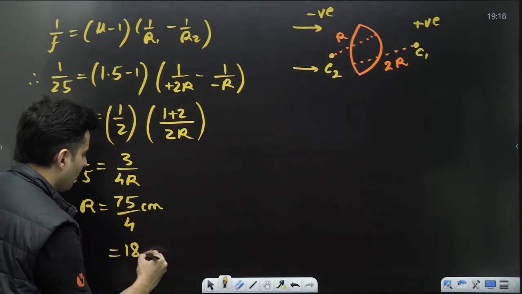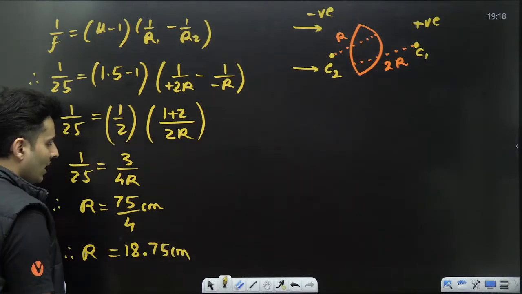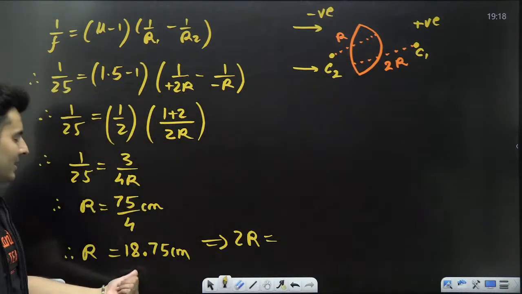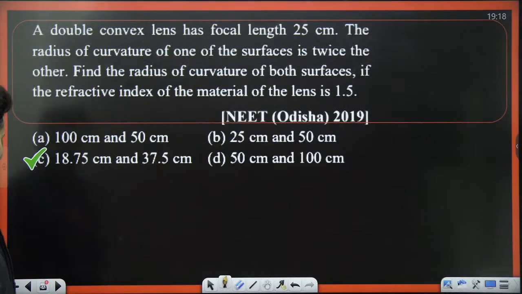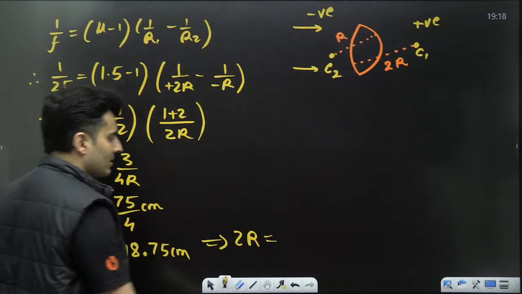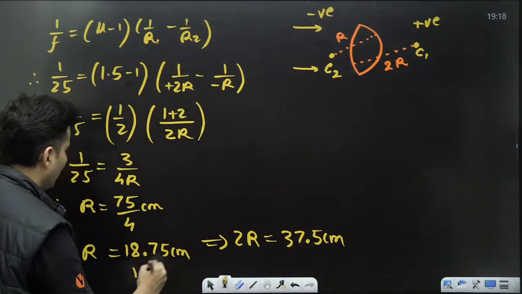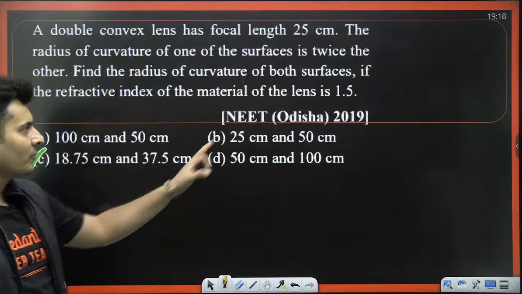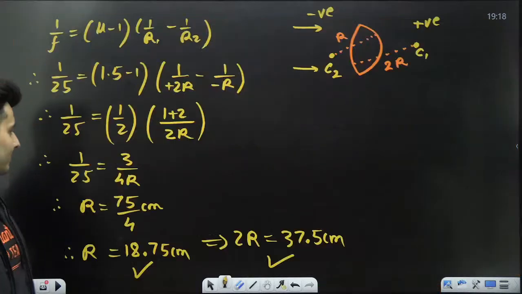18.75 centimeters. So that is R, and that also means 2R. If this is 18.75, you double it, you will get 37.5 centimeters. So you found R and 2R both. Straightforward question which was asked in NEET 2019.